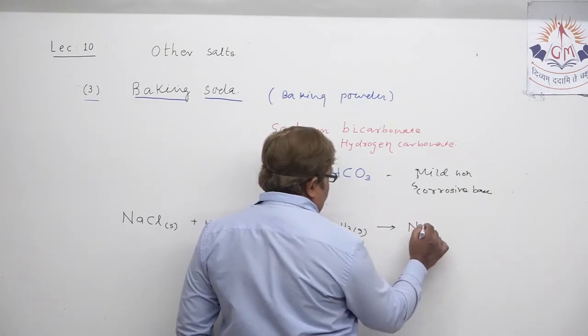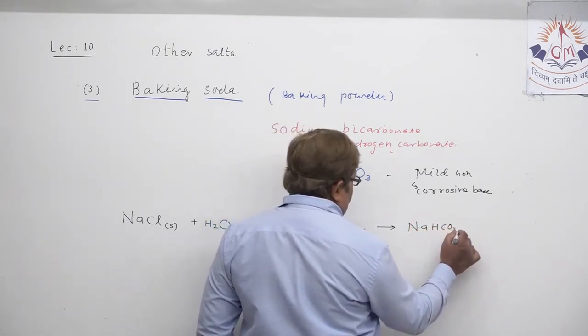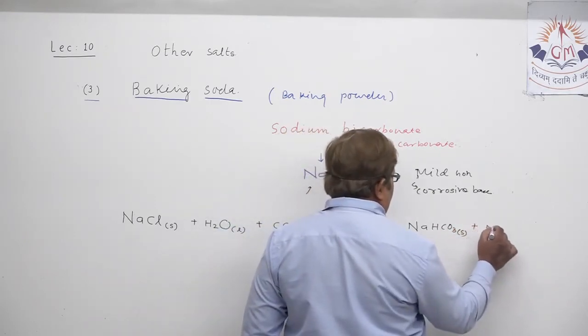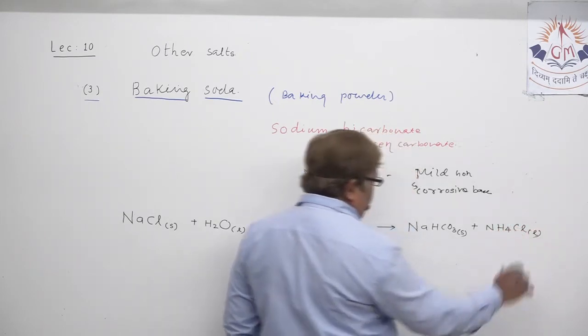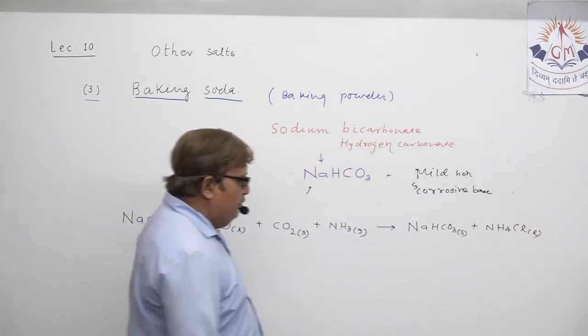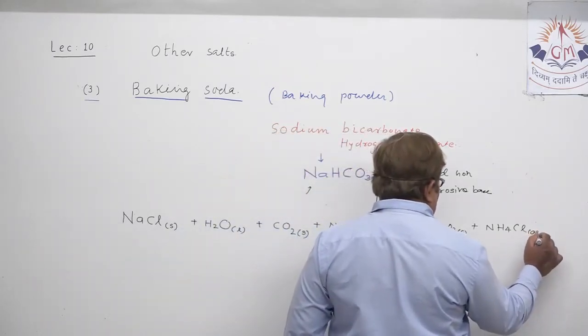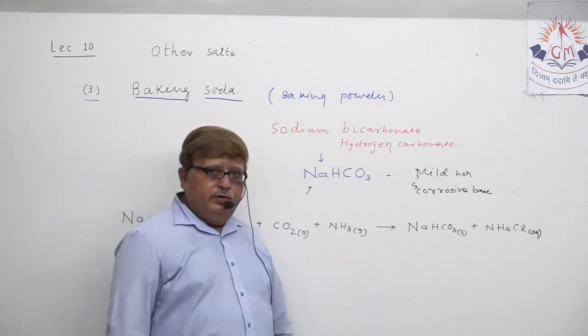One is NaHCO3, that is sodium bicarbonate, and another product obtained is ammonium chloride. So two products are obtained due to the reaction. So baking powder is obtained this way.